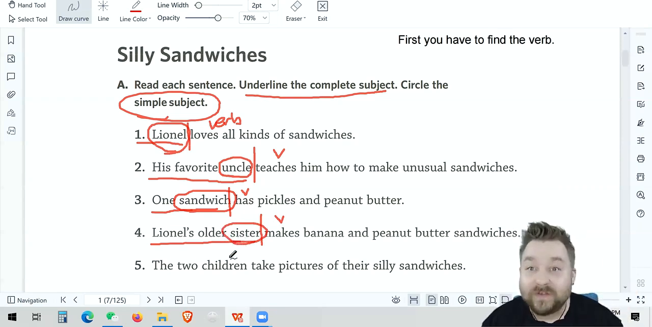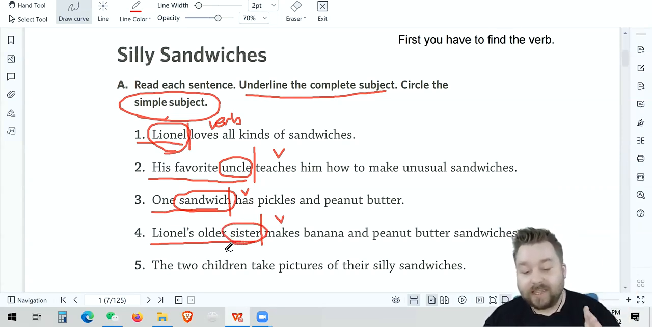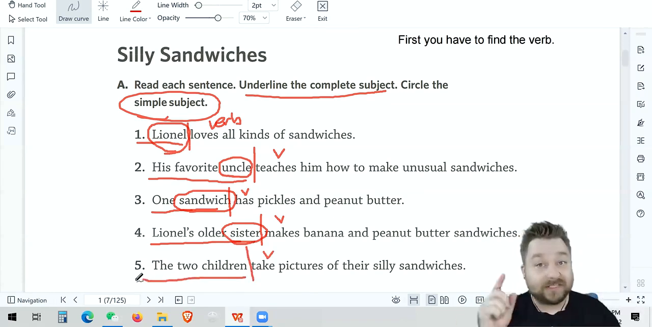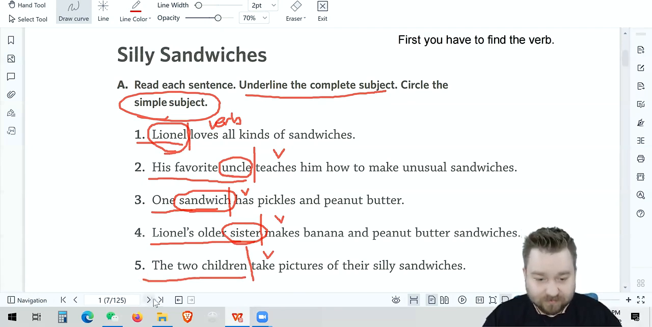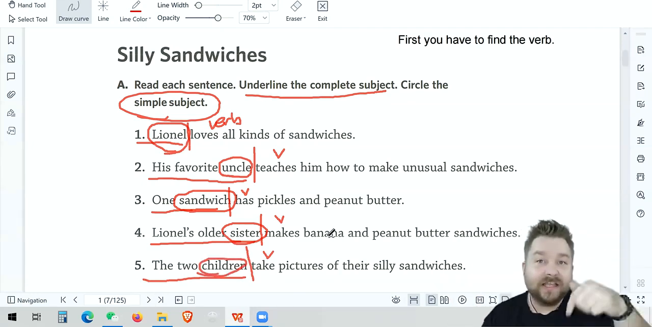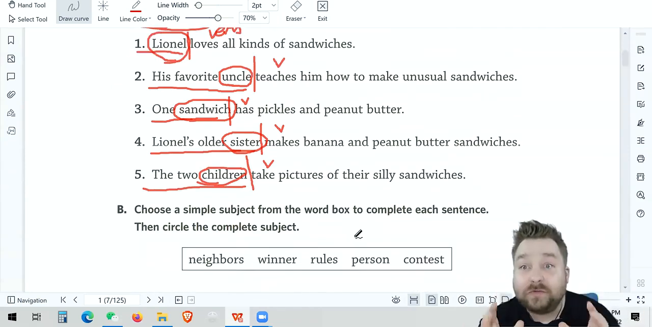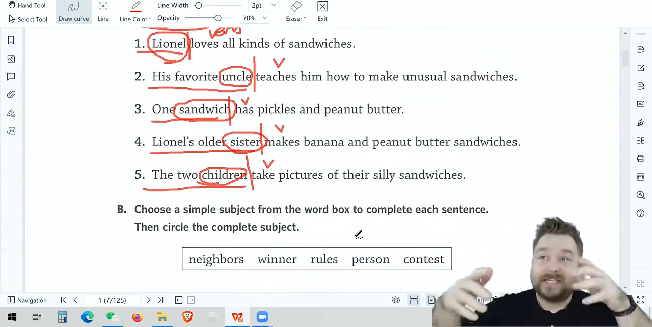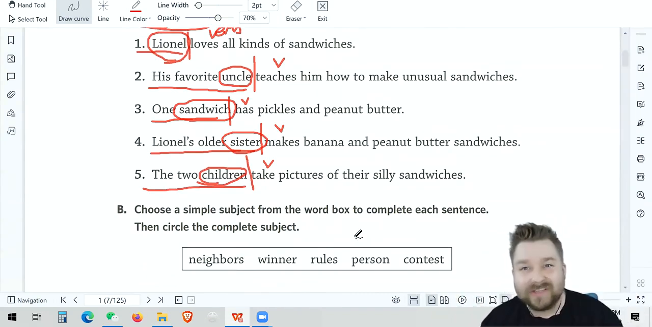Oh, that's easy. Okay, let's do number 5. 2 children take pictures of their silly sandwiches. What's the verb? What's the do? Take, right? They take. So take is our verb. Draw that line. Oh, it's so easy now, right? The 2 children is our complete subject, and our simple subject is children. Pretty easy. Ooh, I didn't really circle that very well, did I? It's okay. Now that we've learned how to find the simple subject and the complete subject, let's practice some more.